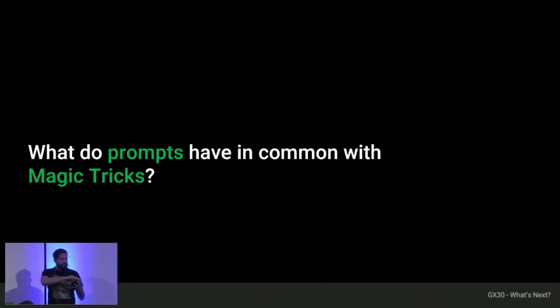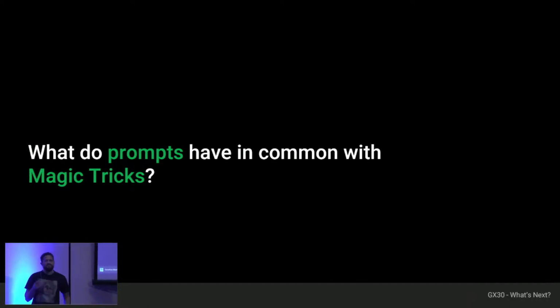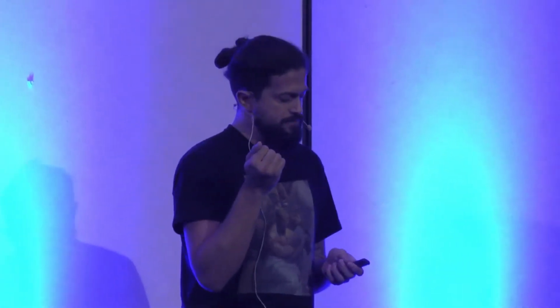Now there is one thing: we are going to go to more complex applications, because this is not only back and forth. I would like to ask this question: what do prompts have in common with magic tricks? Now, to know this, we have to understand what the limitations of the models are. Whenever we send a prompt to an LLM, the prompt predicts what follows.